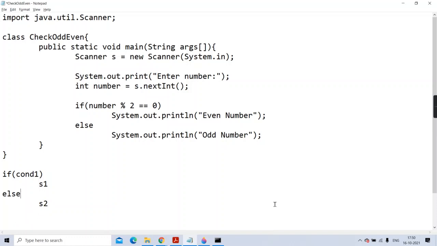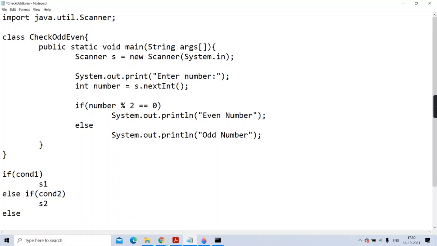So in that case, to every else, we attach an if else. This is if else, so to that else I am going to attach an if else. See here: if condition 2, statement 2, else. Now to this if else, I am going to attach another if else.